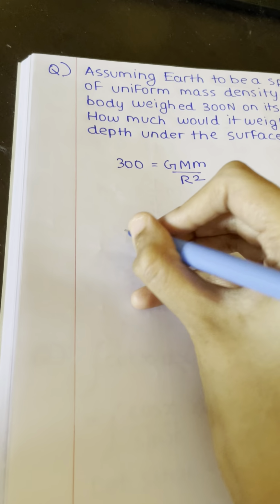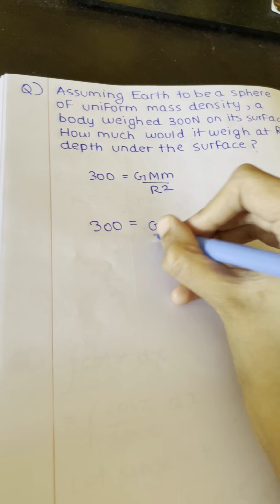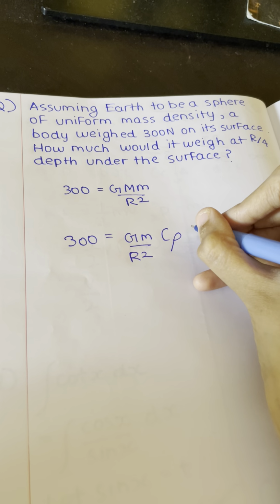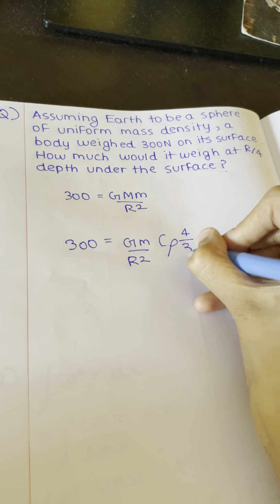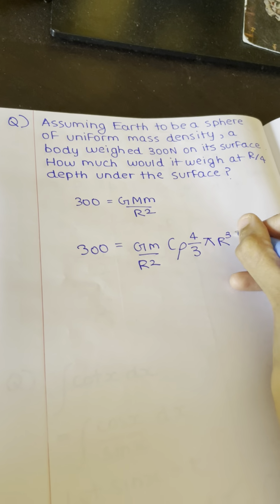since it assumes Earth to be a sphere of uniform mass density, we have to write mass in terms of density and volume, because since the radius is going to be changing under the surface, the volume is going to be changing, but the density is uniform. So we write 300 is equal to G small m by r square into rho, which is constant, into the volume of the earth, which is 4/3 pi r cube.